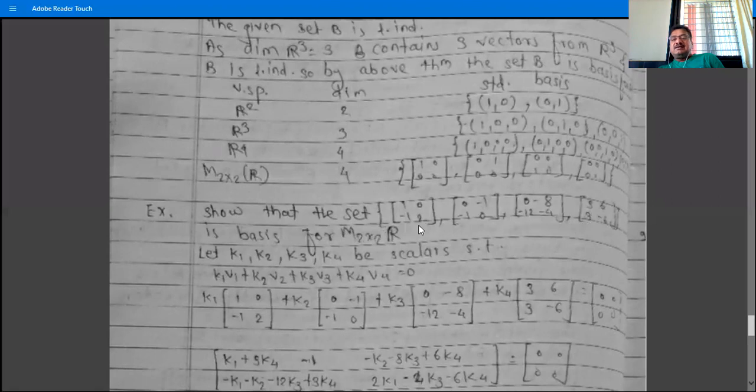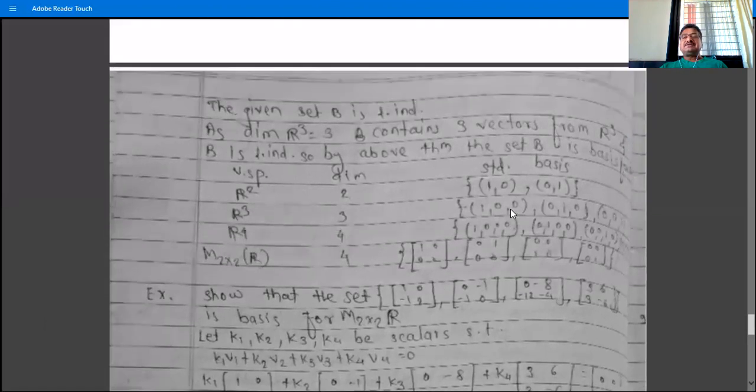But if the set contains exactly 4 vectors, it is not always a basis; it may be a basis. That is, if the set is linearly independent, then it becomes a basis. So in order to show this example, we have to show this set is linearly independent. Then this becomes a basis.